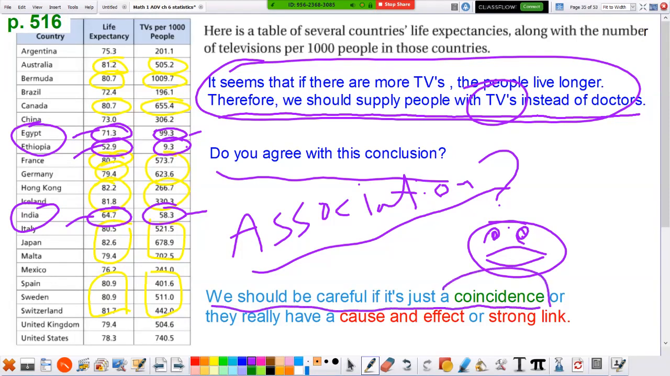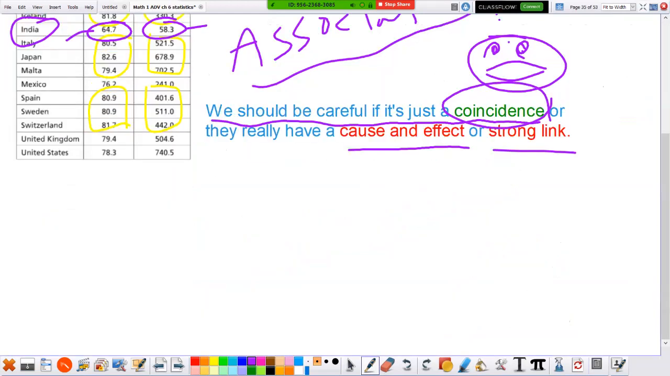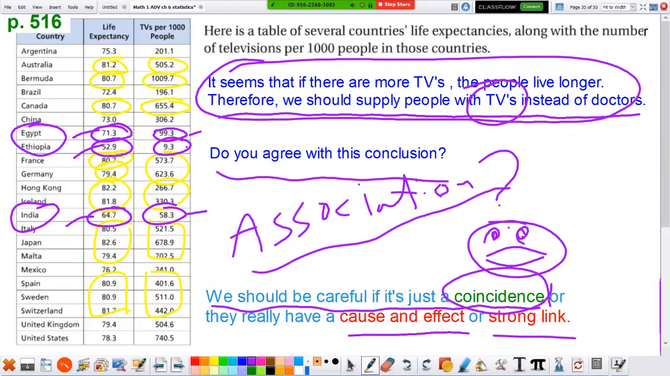Is it just a coincidence, or is it really cause and effect, where the TVs are making them live longer? Tell me, why do you think having TVs is making people live longer? Okay, go ahead and think about it. Okay, welcome back. Is it the TVs that are making them live longer? No. But in these countries where they live longer, they've got a lot of TVs, don't they? Oh, here's another country I just saw. Brazil, 72, 196.